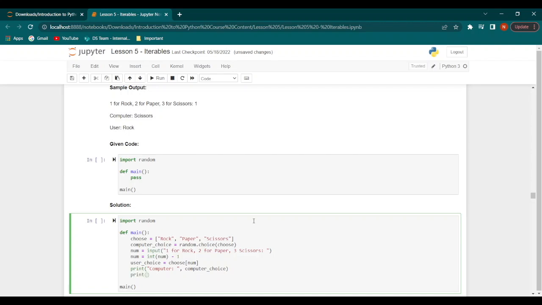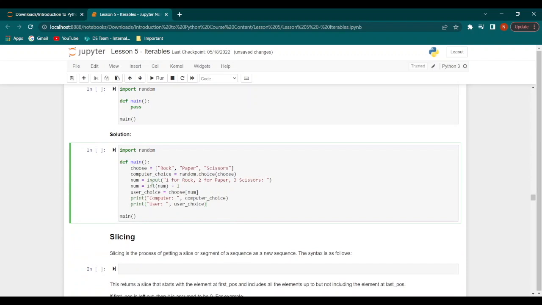Then we print user, comma, user_choice. So this is basically the components of the main function.